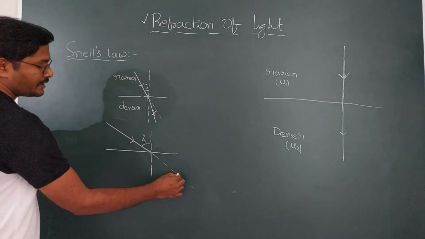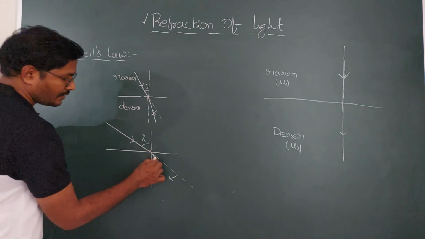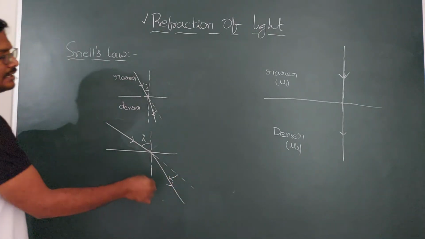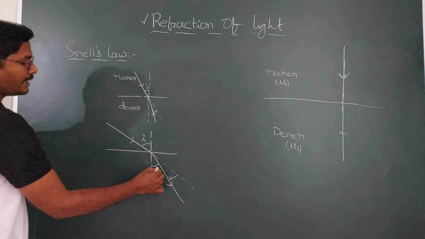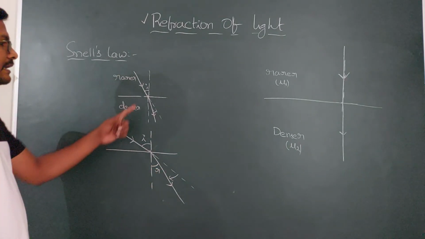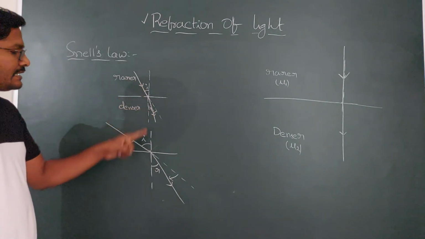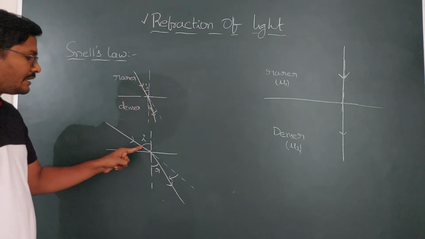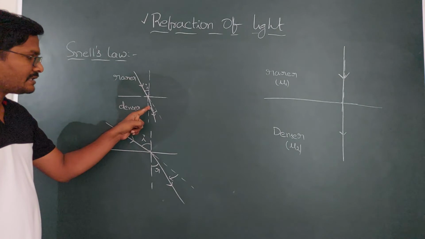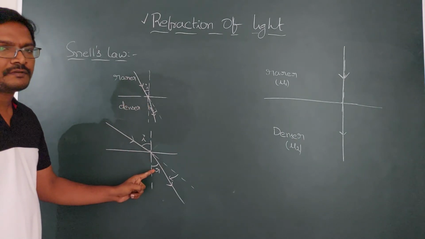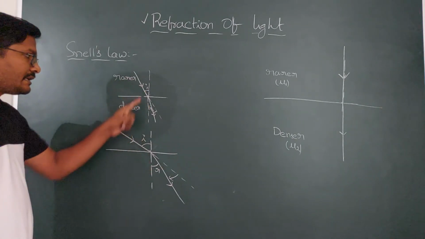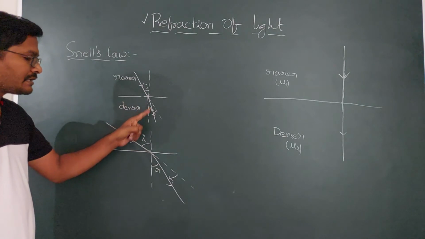From the original direction, it is going to bend towards the normal like this. This is the refracted ray, and this is the angle of refraction. As the angle of incidence is increased from here to here, the angle of refraction also increases.